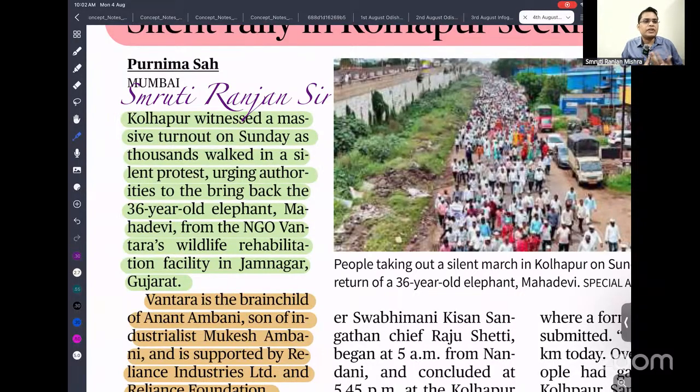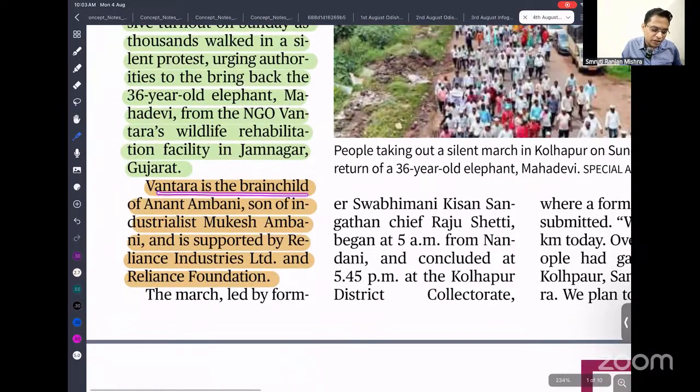So whenever something like this happens in recent news, you need to remember it. This can be a very good question. If you are able to remember 5 to 6 questions like that, you get 10 to 12 marks, which is very good to clear this exam comfortably. So Vantara is the brainchild of Anant Ambani, son of the industrialist Mukesh Ambani, and is supported by Reliance Industries Limited and Reliance Foundation.